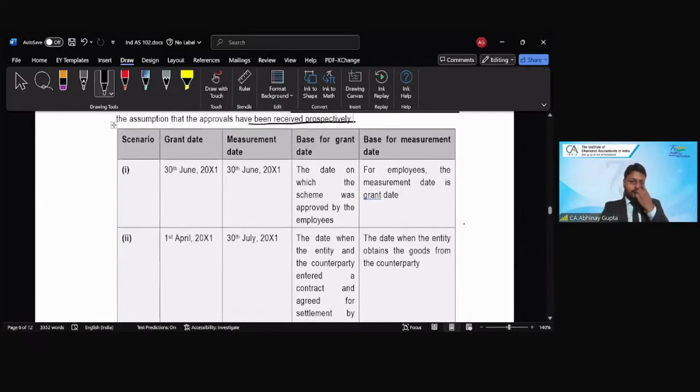So in case 1, grant date would be the 30th June and measurement date would also be the 30th June. And why is it so? The date on which the scheme was approved by the employees, right? Because grant date is the date when the employees and the entity have a shared understanding. And the measurement date is always the grant date in case of employees. Hence, both the dates are 30th June. Is that clear?